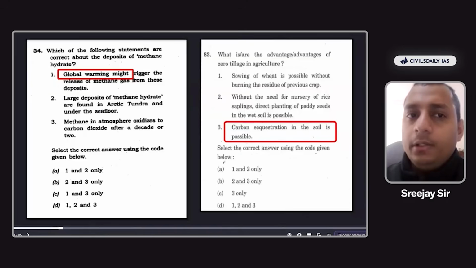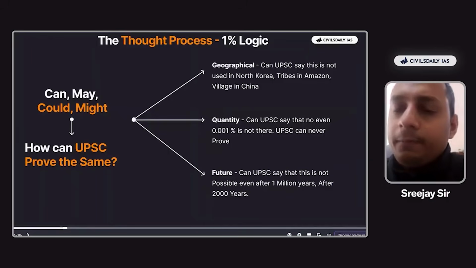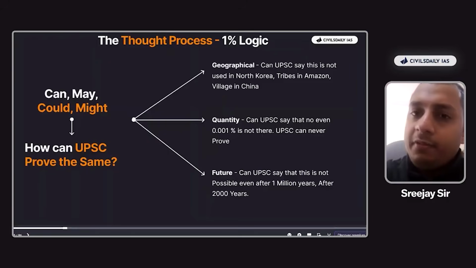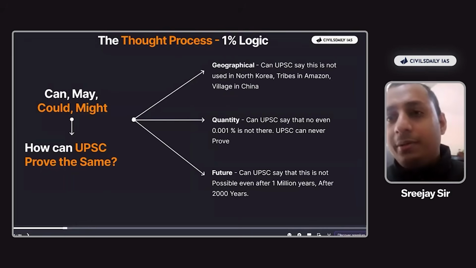Now here, global warming might trigger, definitely it might trigger. Carbon sequestration is possible, it might be possible, right? Now, what is the way you have to think? First of all, you have to think in terms of three things. When any such question comes, think in terms of geographical, think in terms of quantity, and think in terms of future. Now, what are the extreme examples that you can think of?